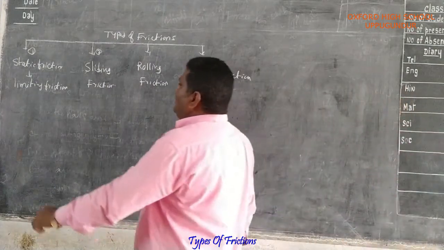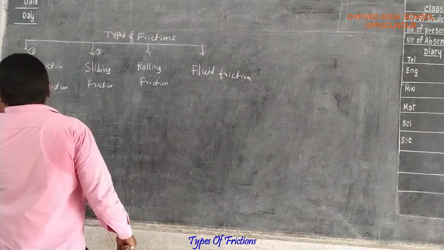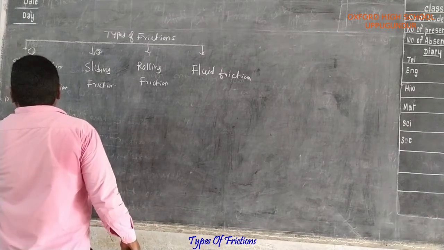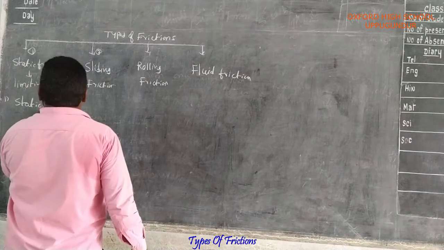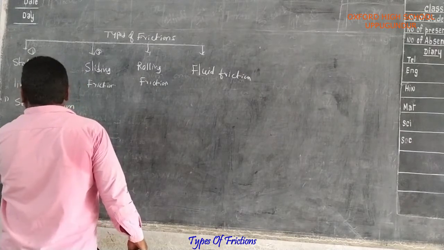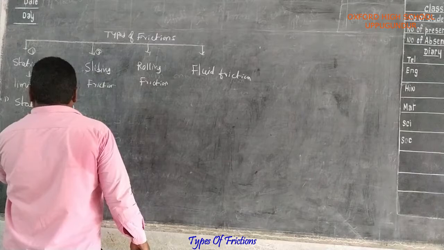Okay, first of all, what is the definition of static friction? Static friction, or limiting friction.